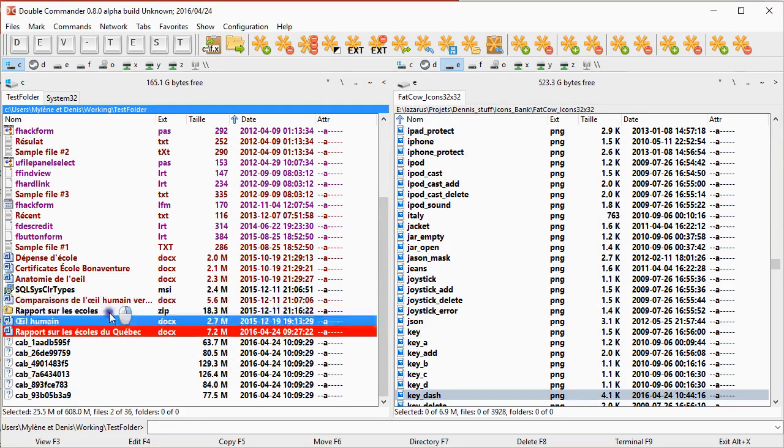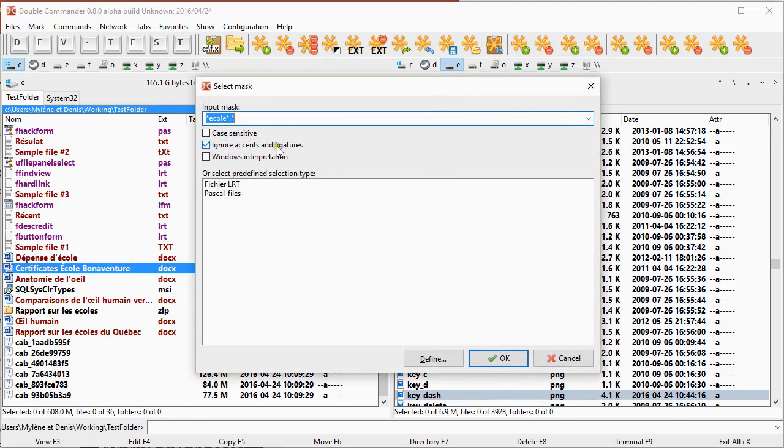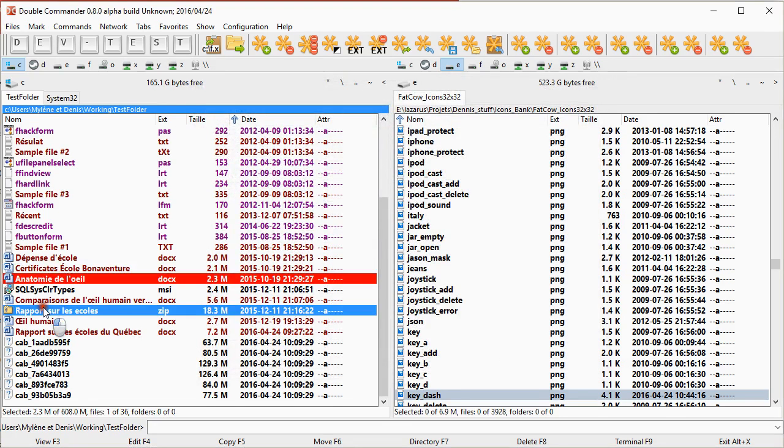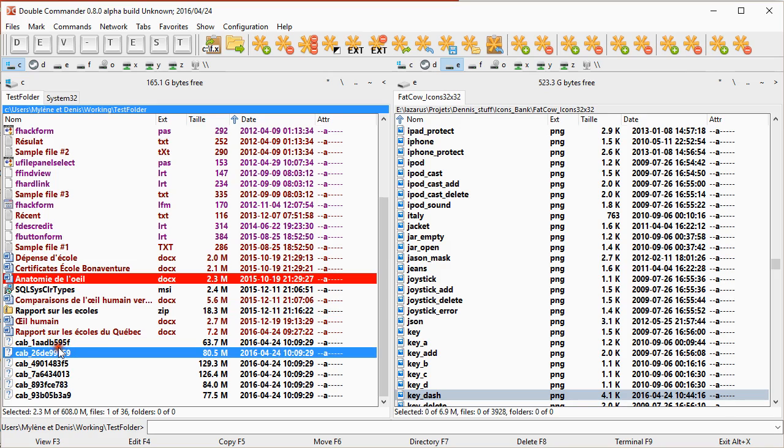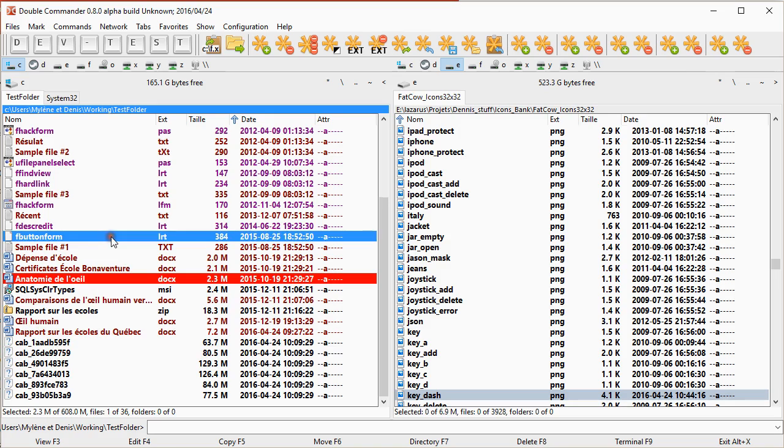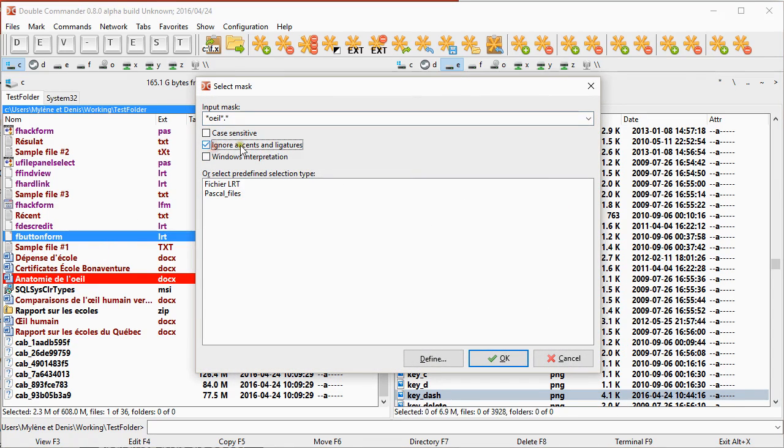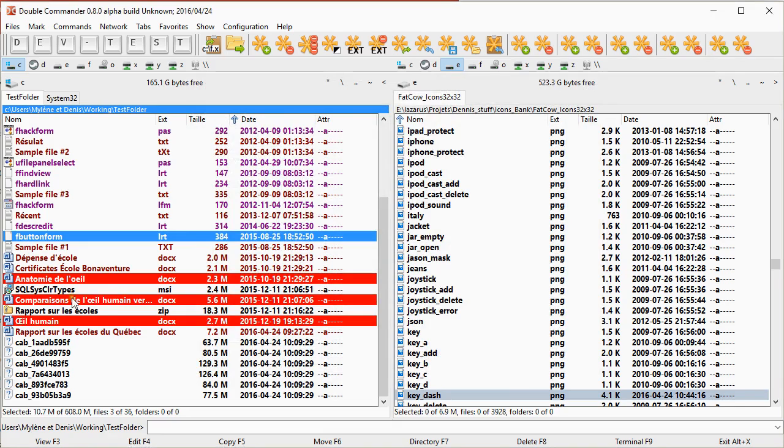And since I was there, that's what I mean by the ligature. Ligature is when we have 2 letters stuck together. For example, the word in French œil, which means the eye. If I type OE like that, it will select here only this file, but it won't select this one with the OE stuck together. This is what a ligature is. And here, for example, OE also didn't select the file. So with my suggested modification, if we select ignore accent and ligature, then it will select it.